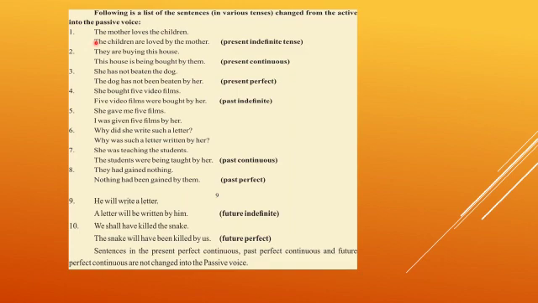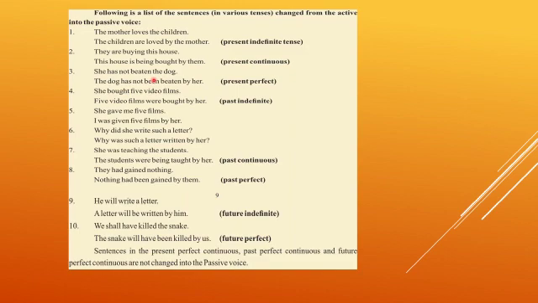The first one is, the mother loves the children. The children are loved by the mother. Present indefinite tense is this. They are buying this house. Are buying is continuous tense. This house is singular. For singular we use is, and ing will change into being. Bought by, third form, bought by, they will change into them.